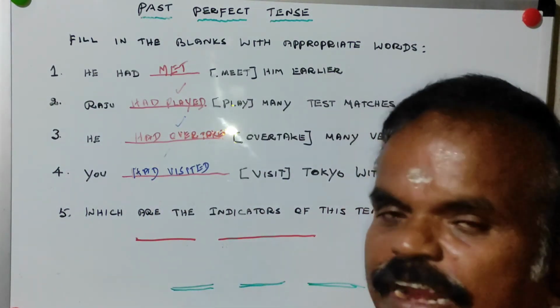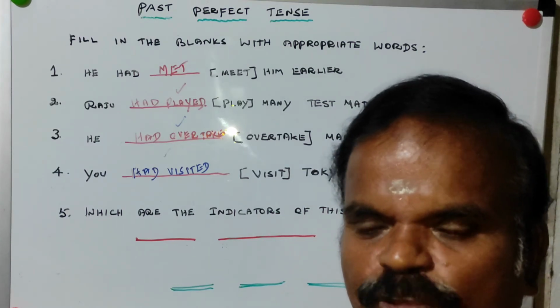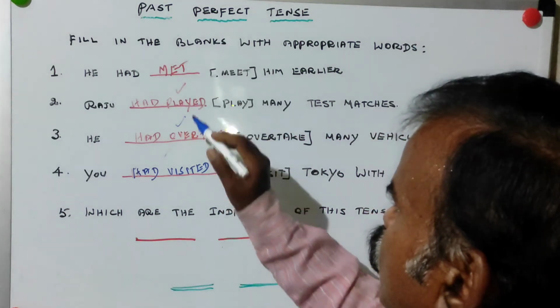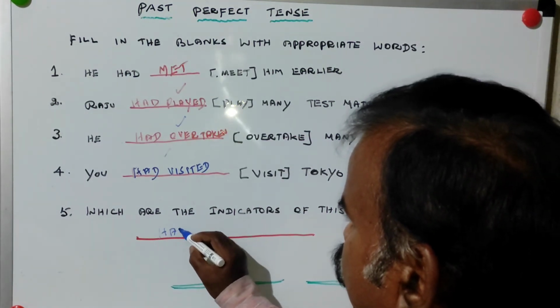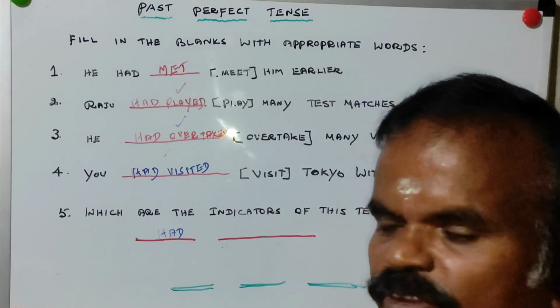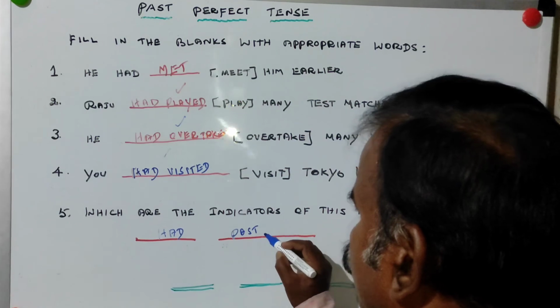So which are the indicators? Last question. Which are the indicators of this tense? Had, uniform for all. Next one is third form of verb or past participle.